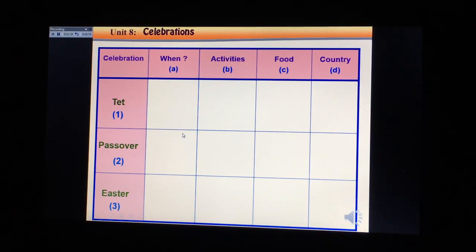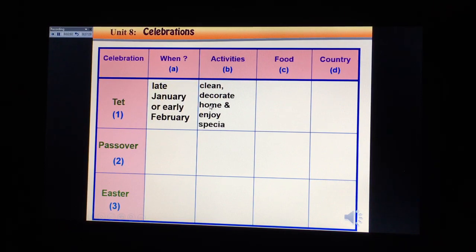5, 4, 3, 2, 1. Now, I help you with the answer. Tet: when is it? It is in late January or early February. What activities? We clean, we decorate home, enjoy special food. The food here is sticky rice cakes. The country is Vietnam. And Passover, when do we have Passover?